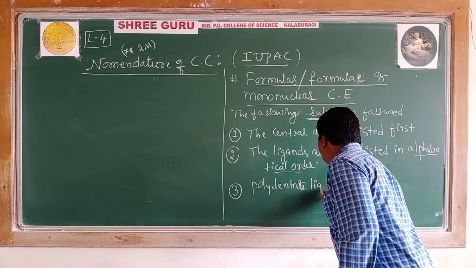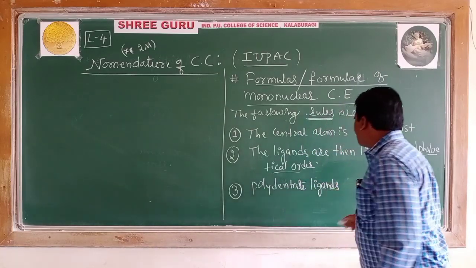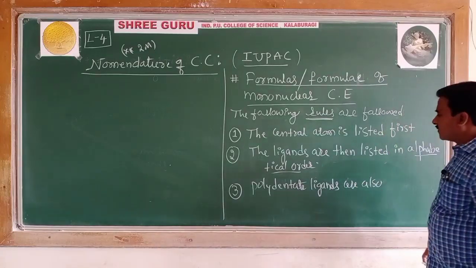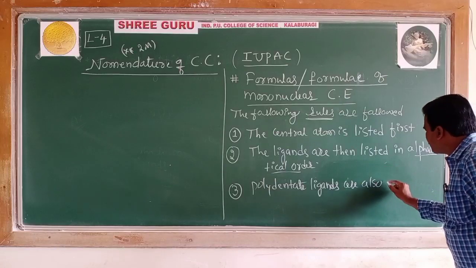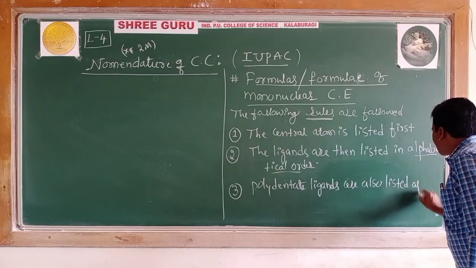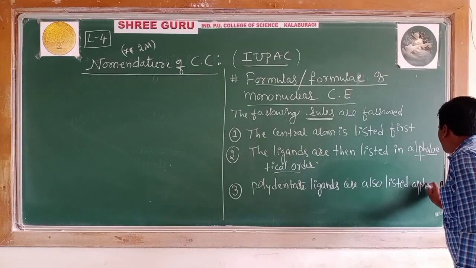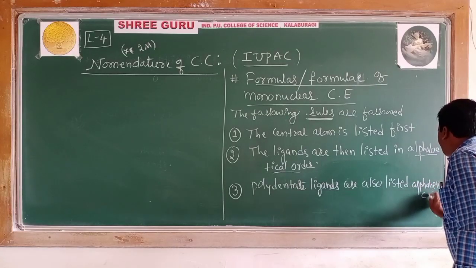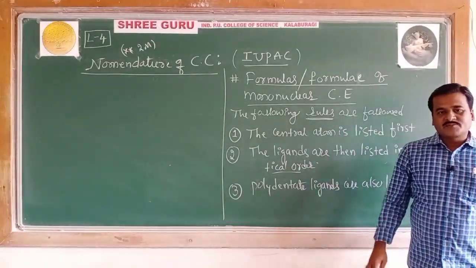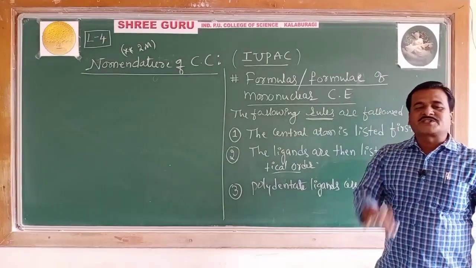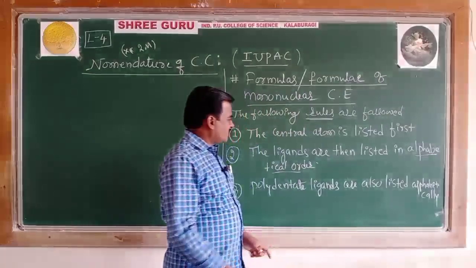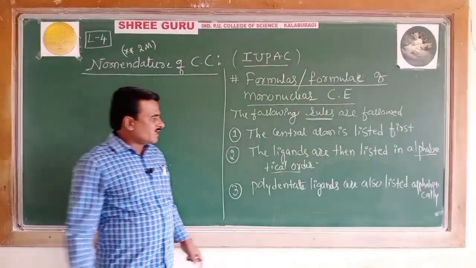Polydentate ligands are also listed alphabetically. Polydentate ligands are also listed alphabetically. Make it clear. In case of abbreviations of ligands, the first letter of the abbreviation is to be considered